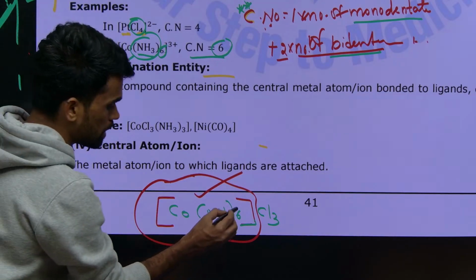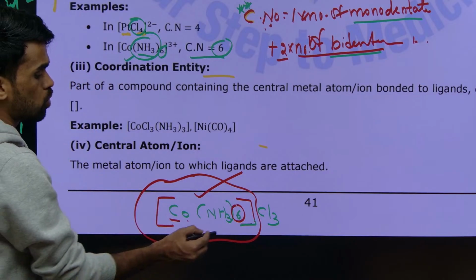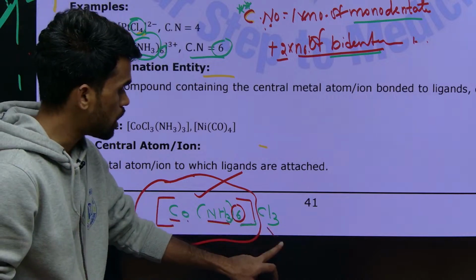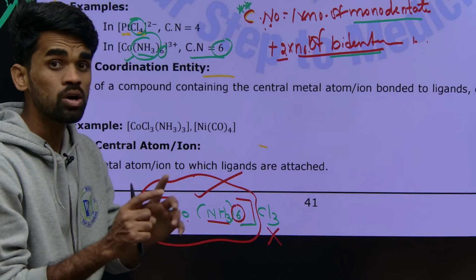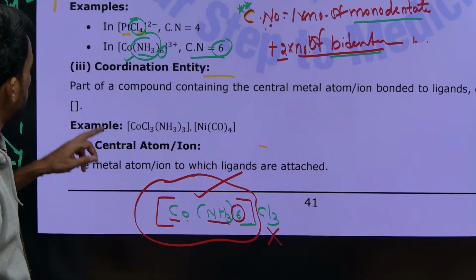How many ligands are there here? Only 6 ligands are attached to the central atom. So the coordination number of this central atom in the complex will be 6. These others are not ligands and do not come into the coordination sphere. They are just normal ions. Now what can you write?